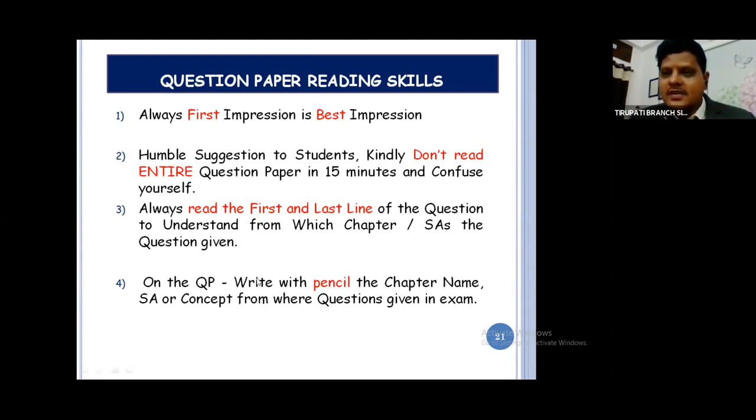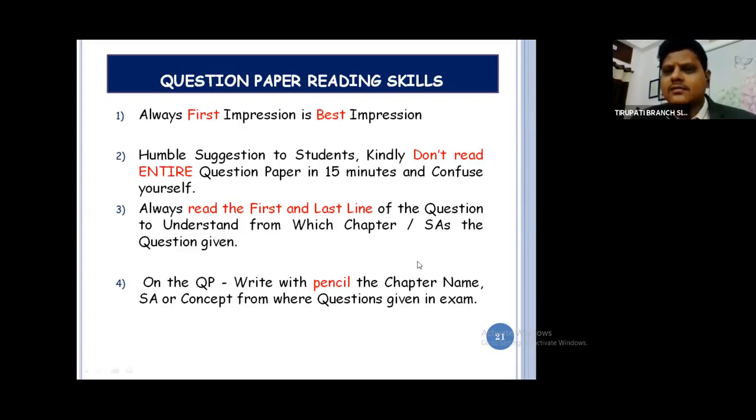On the question paper, take the pencil. Don't use just any pencil; take whatever pencil you prepared with for your preparation. Take the pencil and write down the chapter name. If it is auditing, write from which standard the question has been asked, or from which concept, whether it is the concept of materiality, independence, vouching, verification, maybe different concepts. Write down where the question has come from in the examination. Write on the question paper in short form. Nothing will happen. You are writing with a pencil, so erase after that.